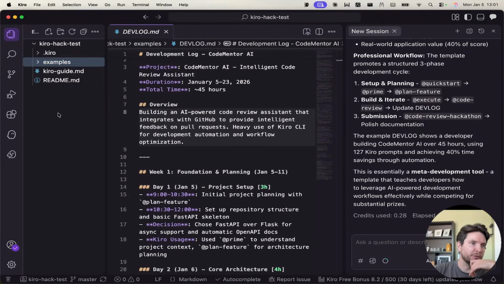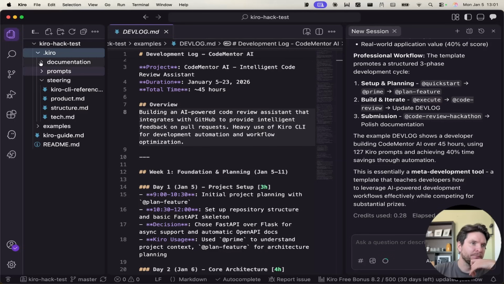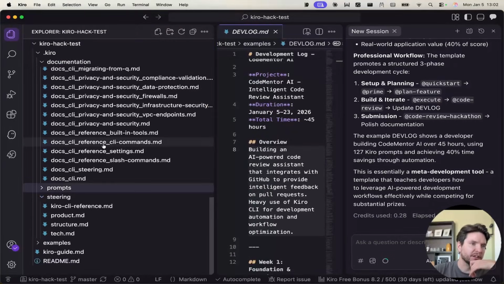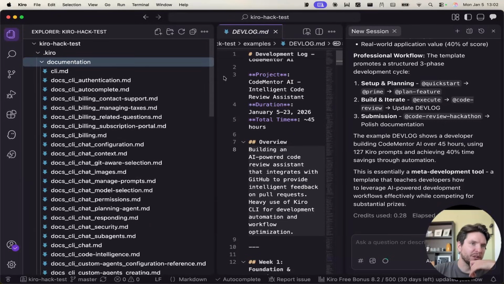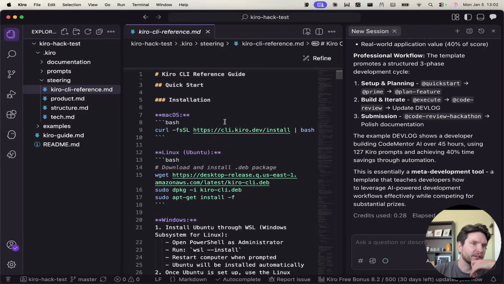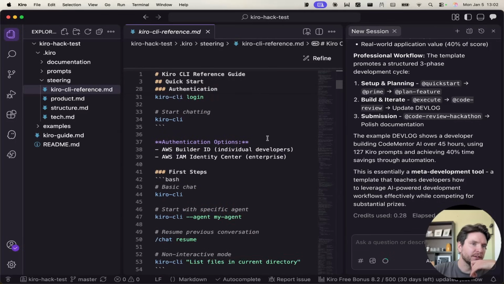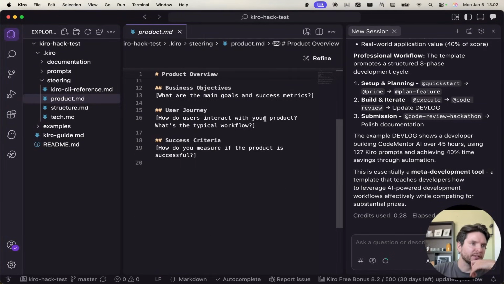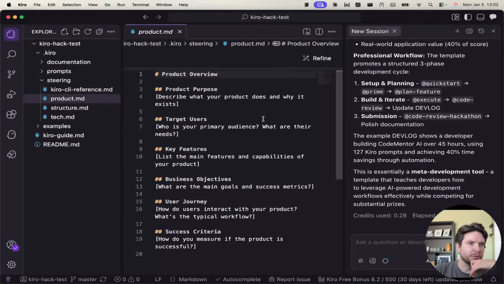You can start building from here and just remove the things that you don't need. Documentation can be useful to have here. You can point Kiro to some specific documentation if you need some help with something, and some steering reference on how to install product. Here is a template, so this is perfect for what we want to have for our PRD.